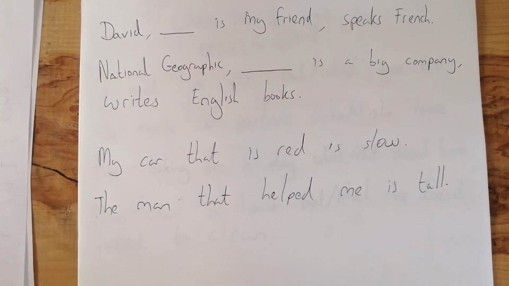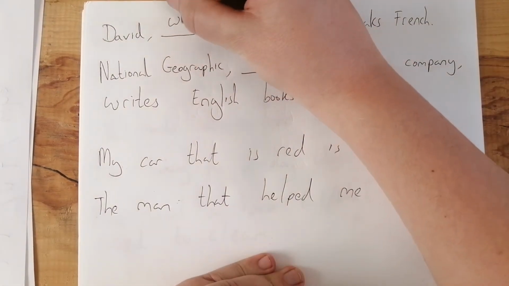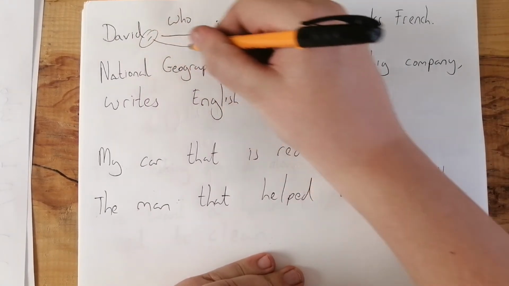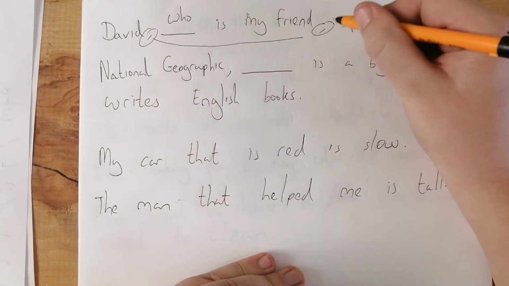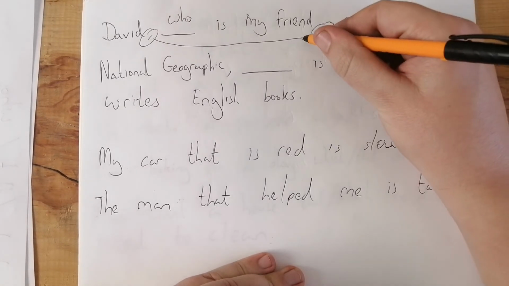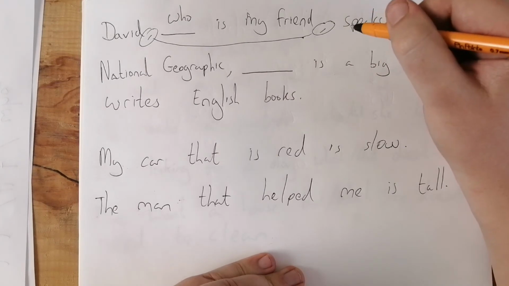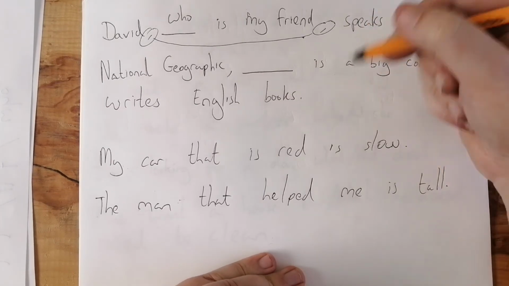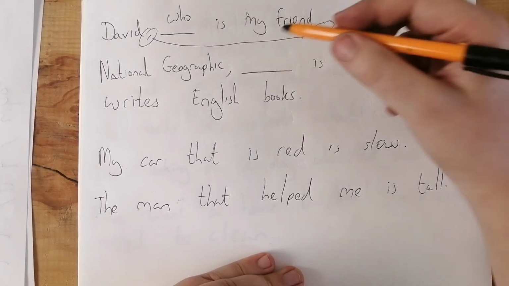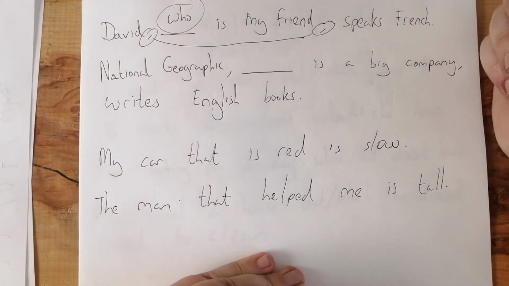Okay, so let's do a few exercises on this. David, comma, is my friend, speaks French. Well, our only option there would be who. These commas are telling me that this information is extra. And because we're dealing with extra information, I know that I'm dealing with a non-defining relative clause. If I'm dealing with a non-defining relative clause, and I'm talking about a person, my only option is who. You couldn't put that in this gap, okay?